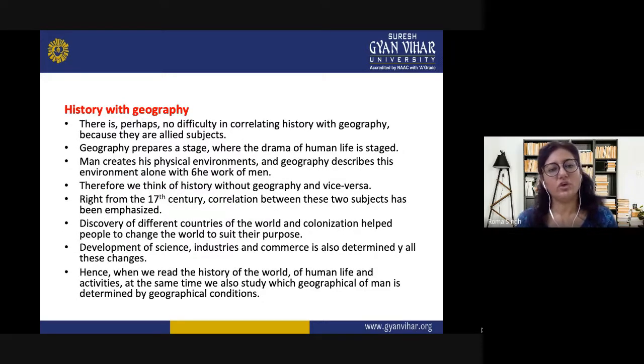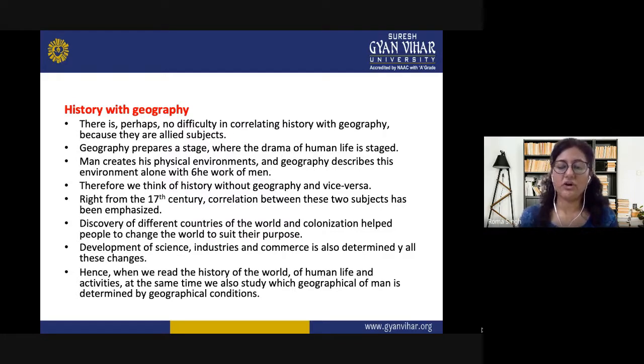Then the history and geography. So they are allied subjects because geography is also a part of SST. Geography prepares a stage where human life started. Man creates his physical environments, and geography describes this environment along with the work of men. So, right from the 17th century, correlation between these two subjects has been emphasized.